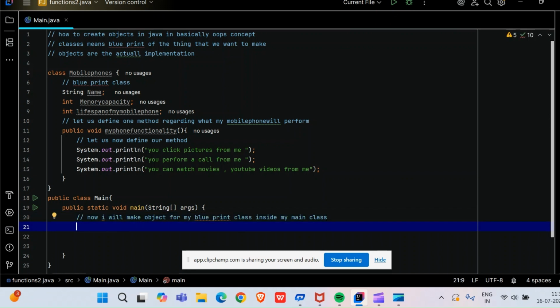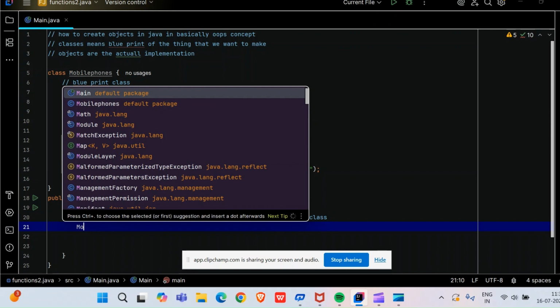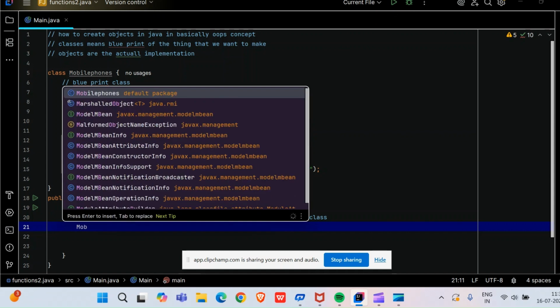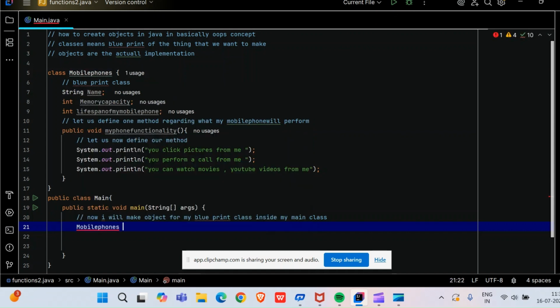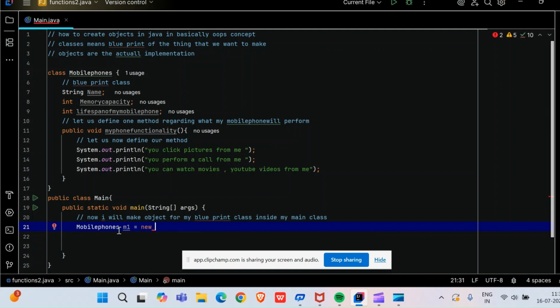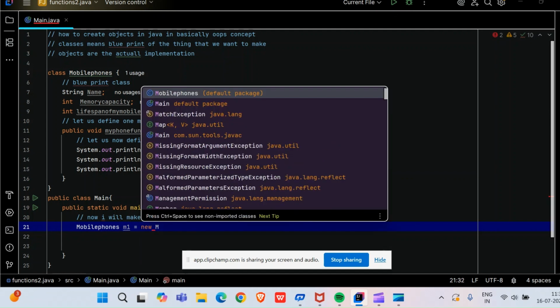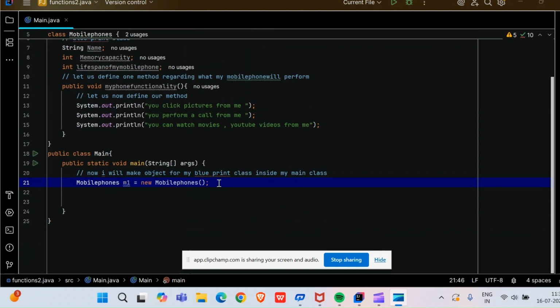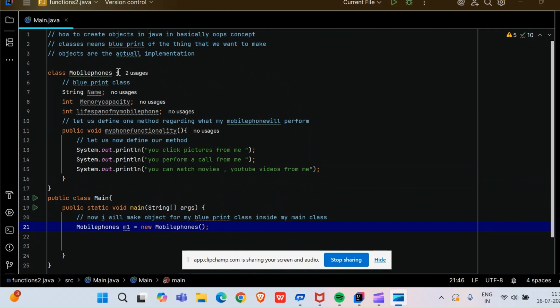Excellent. Now friends, what happens here is mobile phone. Let us give one short name, m1, equal to. This is the equals-to operator in Java, I think you people know, right? Whenever we are creating an object, it always starts with the new keyword. And after the new keyword, comes the name of the particular class that you have just made here.